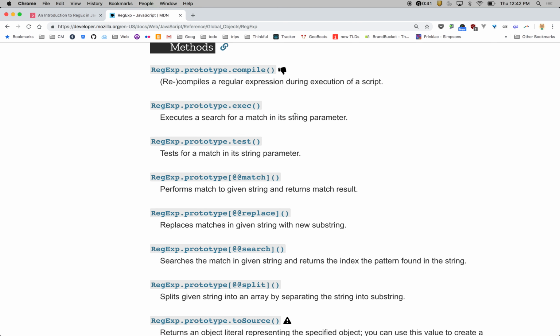Have you used that a lot? I've never used that one. It's kind of like you execute it, and then it finds the next thing, and then you can do something with it, and then you can call it again and find the next one. You can keep going through it like that, in steps. Usually I'm doing a find all, replace all kind of thing. If you just want to say, hey, is a string in there? You can do .test. That's the one that I use the most, because that's going to return a Boolean, true or false, whether or not it matches.